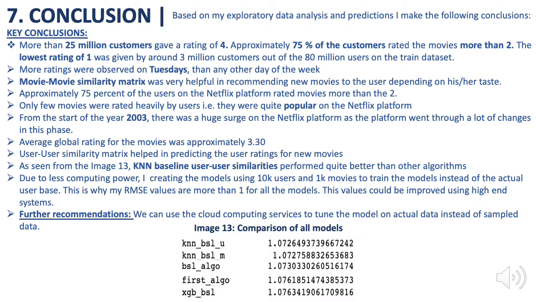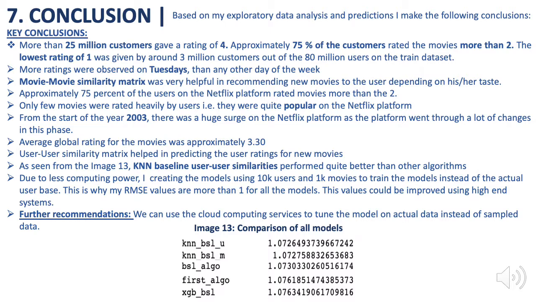The movie similarity matrix was very helpful in recommending new movies to users depending on their taste. This is actually the crux of the Netflix engine. Only a few movies were rated heavily by users, that is, they were quite popular, movies like Titanic. From the start of the year 2003, Netflix was completely changed. It had more user base and more movies on its platform.